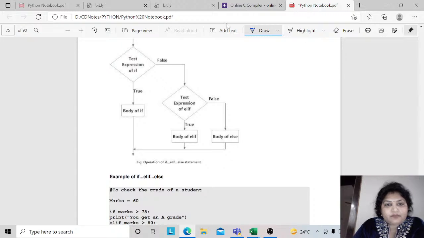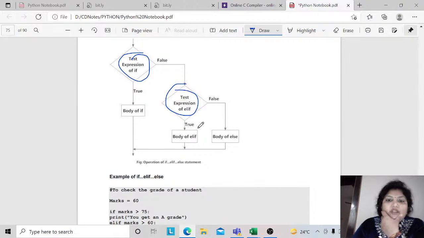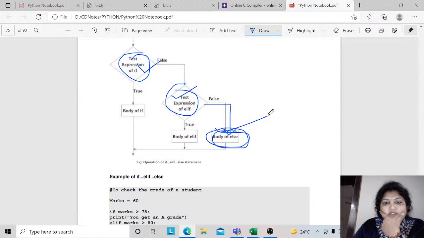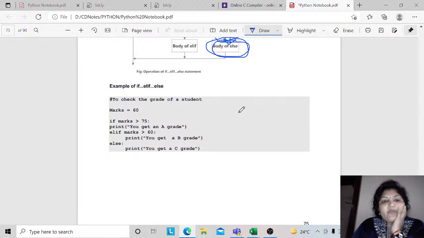Suppose you have an if, again you have another if, and again another if. If none of the if statements is true, then only it goes to the false part, that is the body of else. First it checks for if, then again it checks for another if, then it checks for the false part, right?